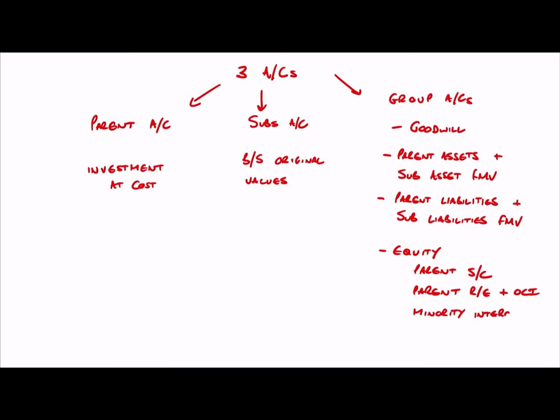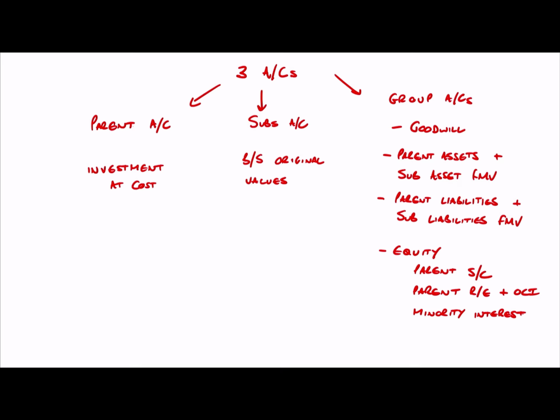Minority interest may be discussed or described as non-controlling interest. Remember, we're going to bring in 100% of the assets and liabilities of our subsidiary, even if we don't own 100% of the share capital. That means we're bringing in net assets that don't belong to our shareholders. Those net assets that don't belong to our shareholders, well, that's what the minority interest will be.